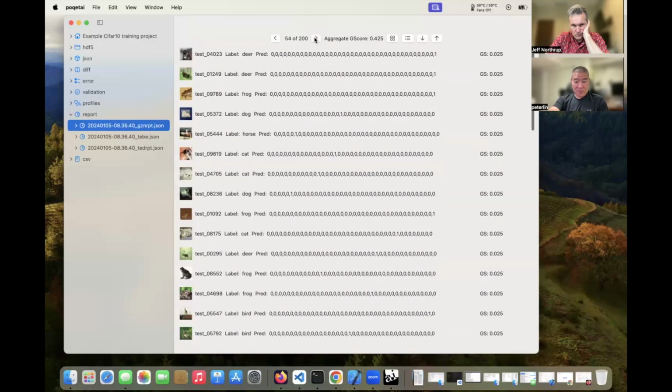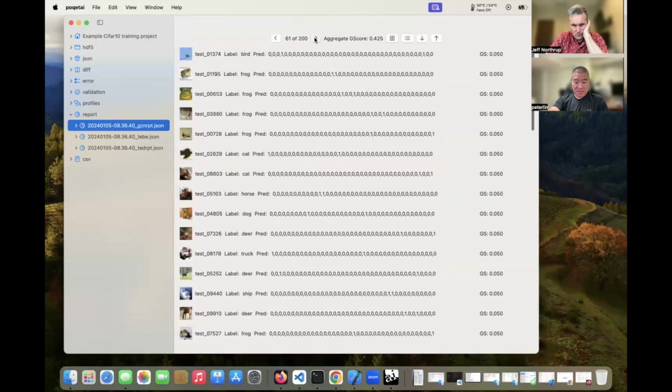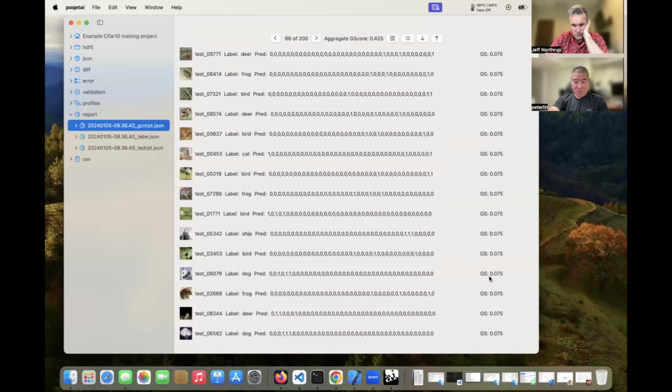So for example, if we go to ones that scored 0.075, we can look at which epochs failed, and we can look for similar patterns. The reason why this is useful is that the chances of 2 pieces of data having the same exact failure pattern is kind of unlikely.